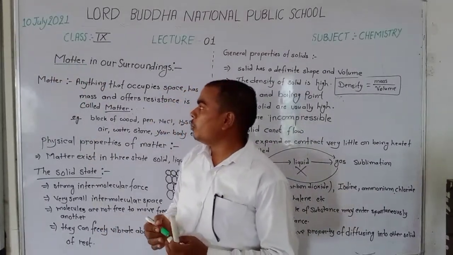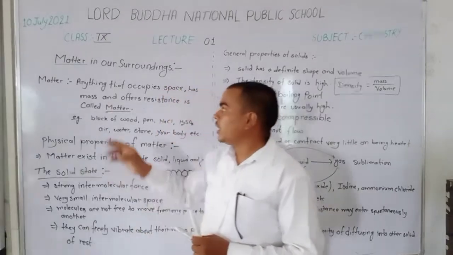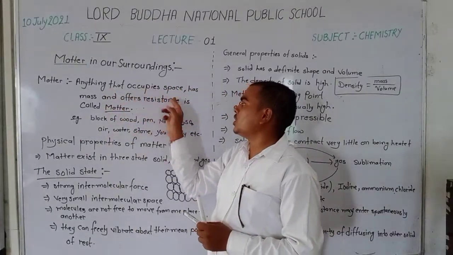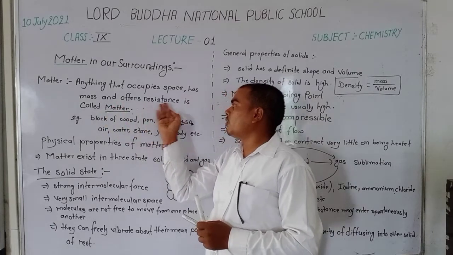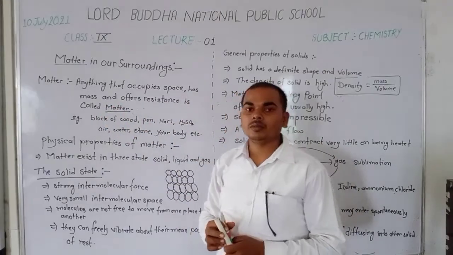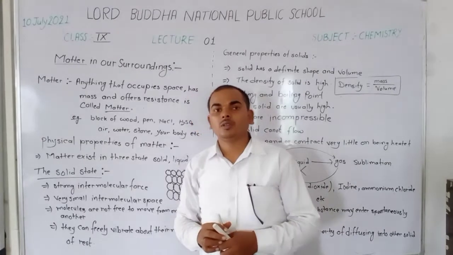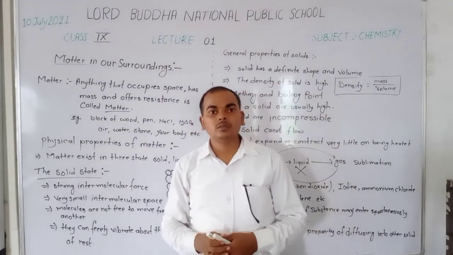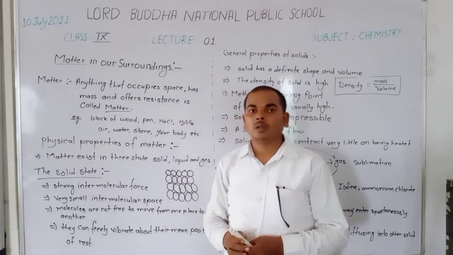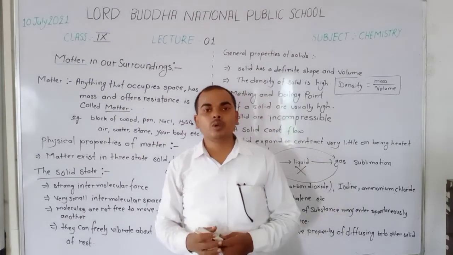What is the meaning of matter? Anything that occupies space, has mass and offers resistance is called matter. That means anything that occupies space and has mass or offers resistance is known as matter.